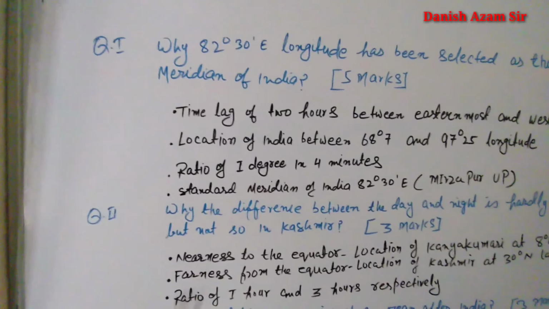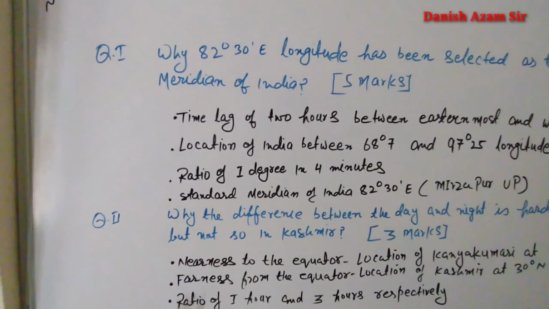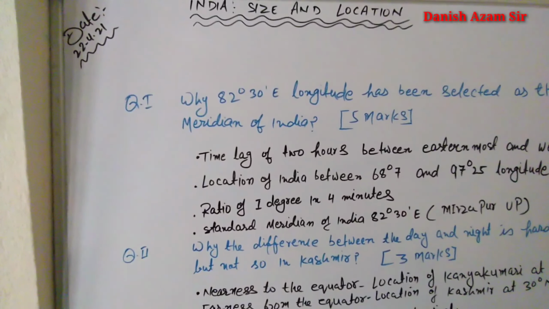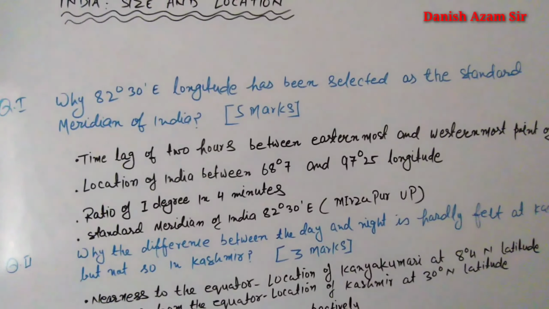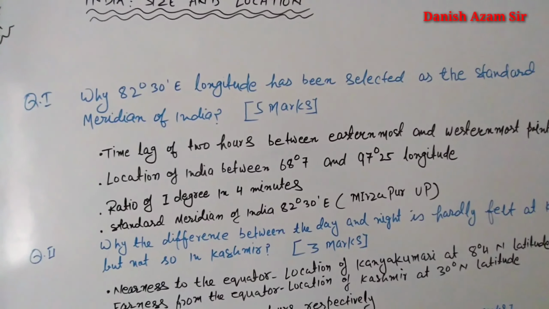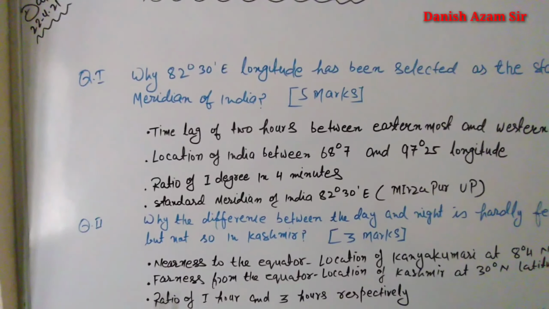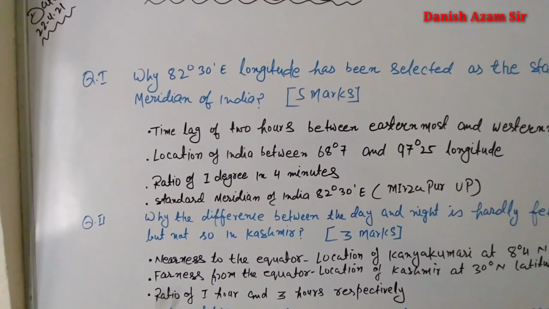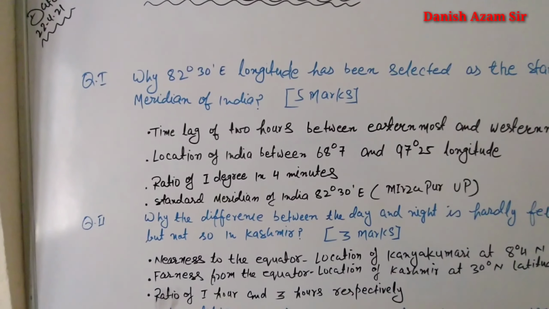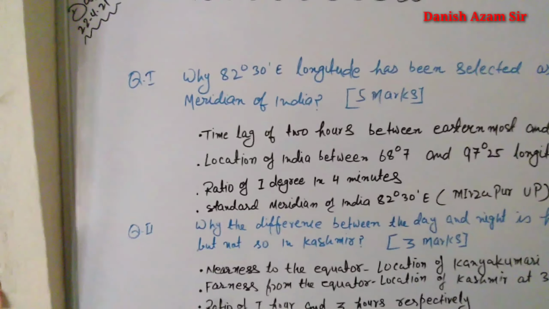Dear students, today I am going to describe a very important question. Why has 82 degree 30 minute east longitude been selected as the standard meridian of India? Dear students, this question is regarding IST. The full form of IST is Indian Standard Time.